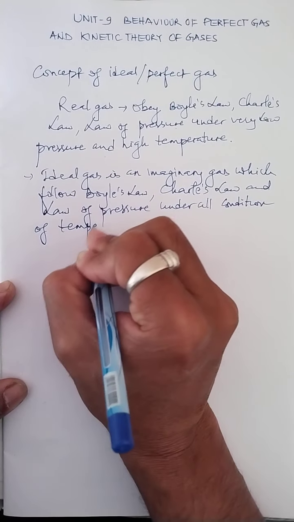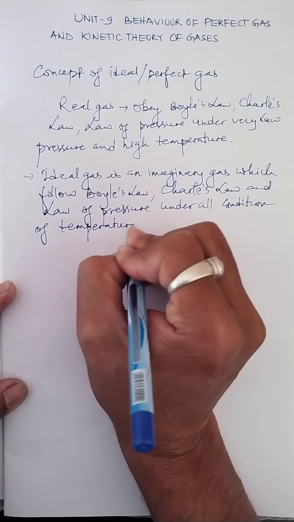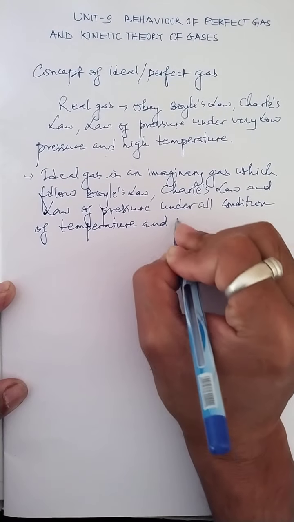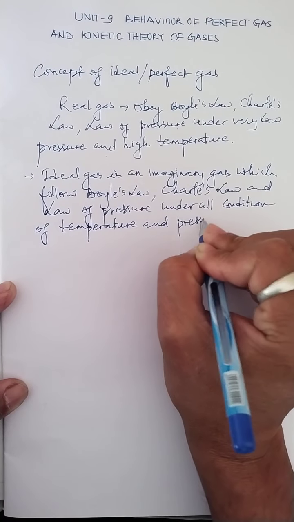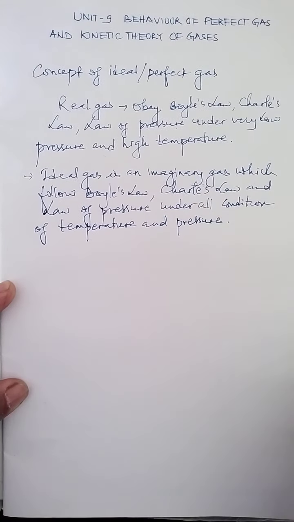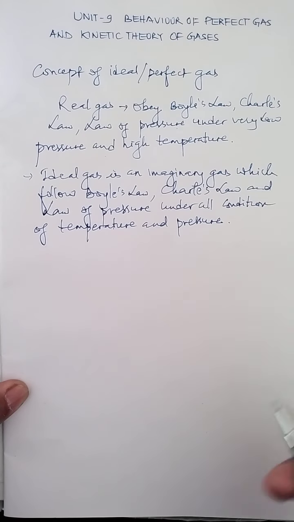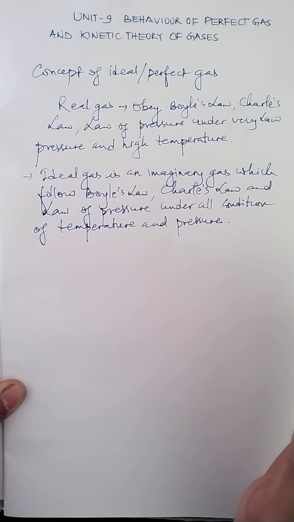Such imaginary gases are called perfect gas, also called ideal gas.